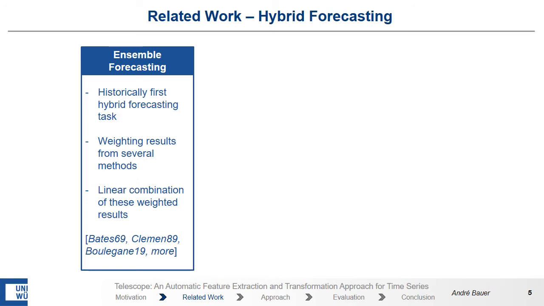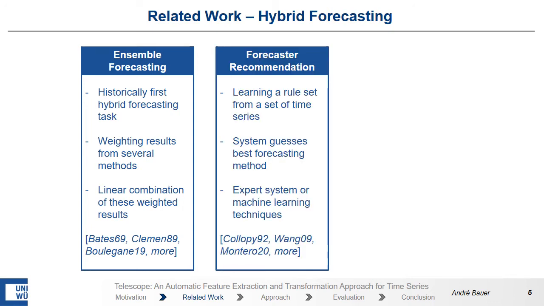The historically oldest group is ensemble forecasting. Here the idea is to use a set of forecasting methods, assigning each method a weight, and then perform a weighted forecast. The second group is forecaster recommendation. Here we have a set of training time series from which we could derive rules or an expert system which says which method is the best for a given time series.